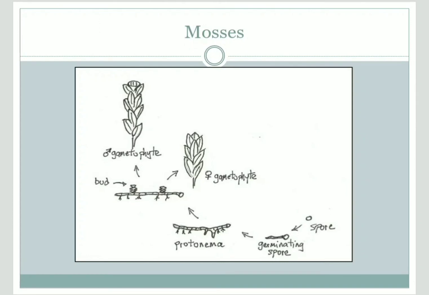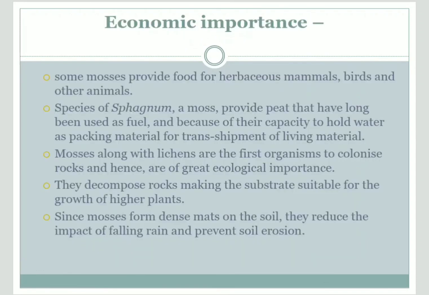Next, coming to the economic importance. Let us see the economic importance of bryophytes. Of course, like any plant, they are used as food; they provide food for many organisms, mammals and birds. Sphagnum, which we call peat moss, is used as a fuel, and it also has water-holding capacity, so it is used as a packaging material for living material.